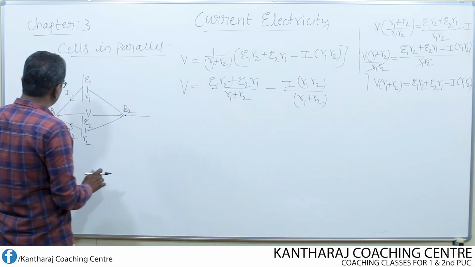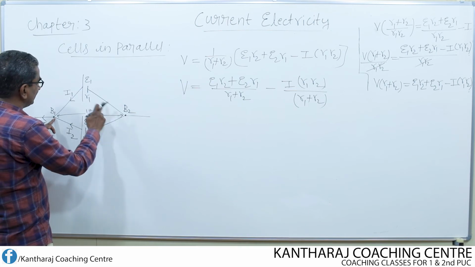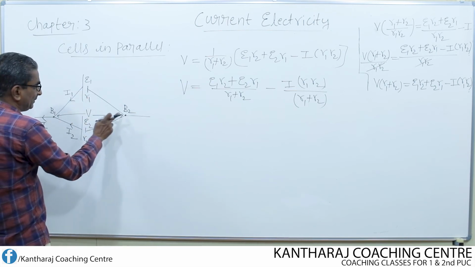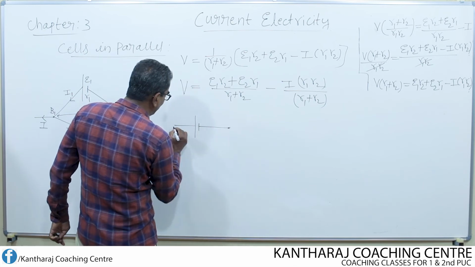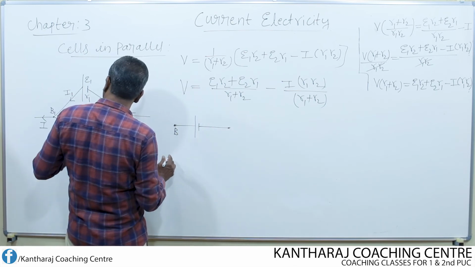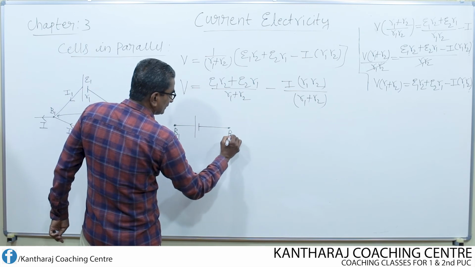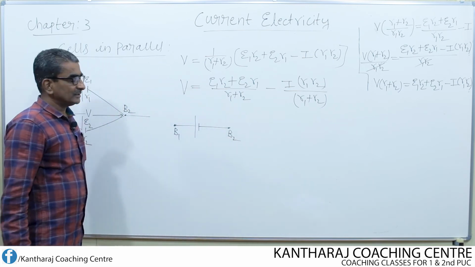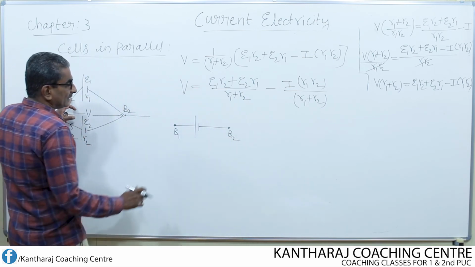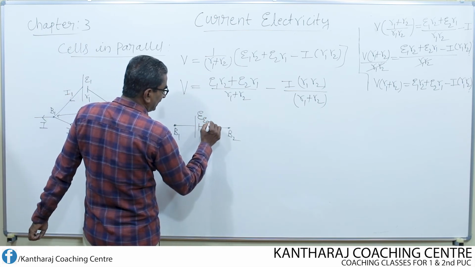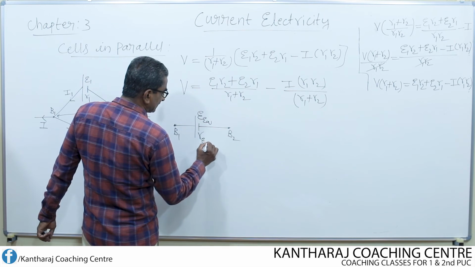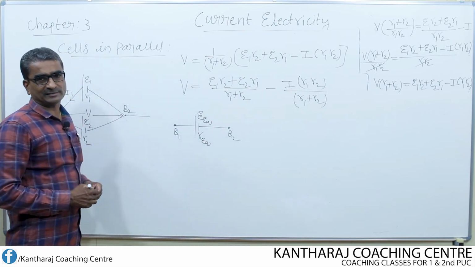So once again here, instead of connecting two cells in parallel between B1 and B2, I connect only one cell between B1 and B2. Let the EMF of this cell be E equivalent and internal resistance of this cell be R equivalent.